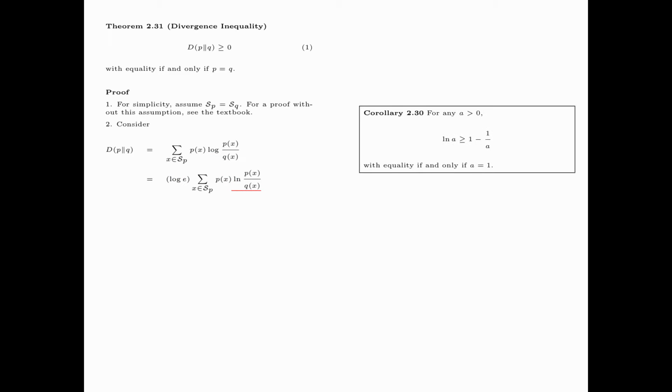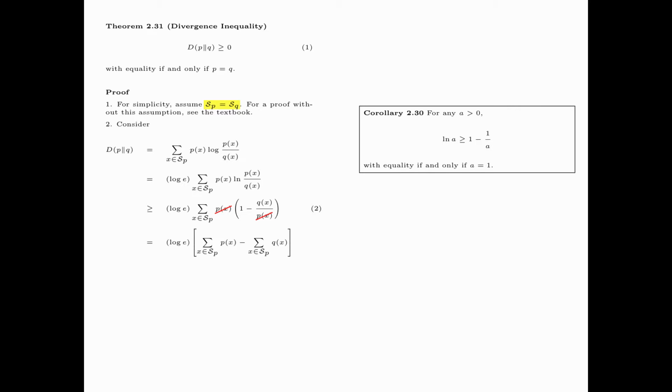Now, by Corollary 2.30, log P(x) divided by Q(x) is bigger than or equal to 1 minus Q(x) divided by P(x). Now this P(x) cancels with this P(x), so we have log e multiplied by summation over x in S_P of P(x) minus summation over x in S_P of Q(x).